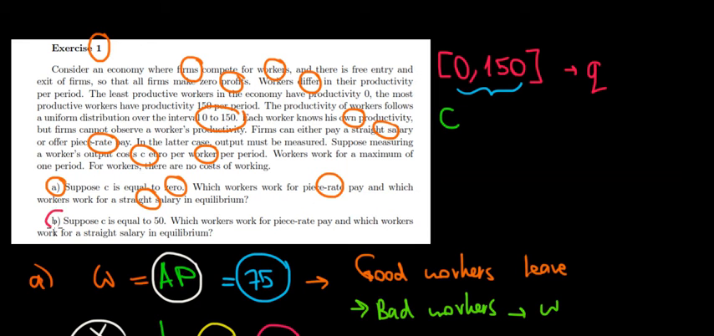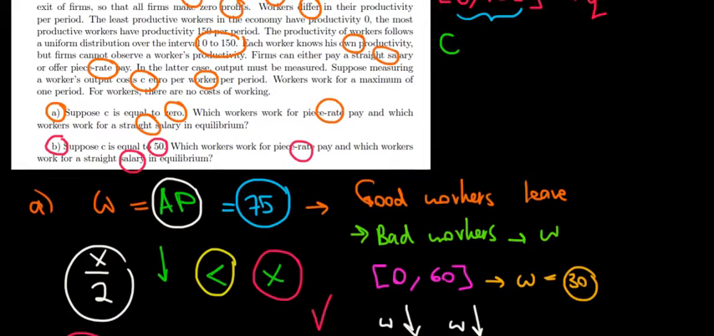Let's solve part B now. So suppose that the cost of measuring the output is 50 euros. Who will work for the piece rate and who will go for the straight salary? Well, let's see how that works out graphically on this distribution.